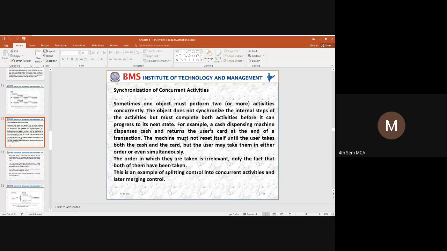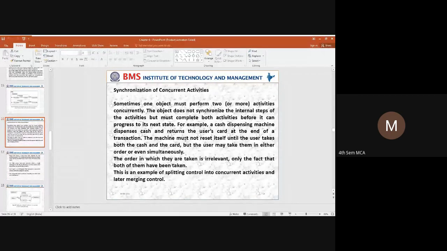After displaying the menu, if you ask for a cash withdrawal, the machine will identify within its state whether the requested cash is sufficient or not. If it is, it is going to dispense the cash, and the cash and the card are going to come out of the ATM machine simultaneously. That is what we call concurrent activities.